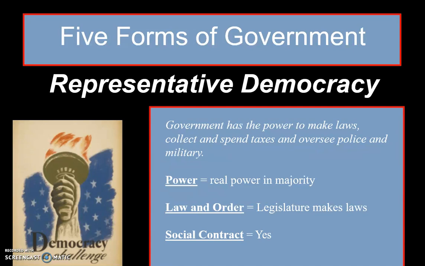Okay, so the power is really in the power of the majority. Do you have enough people to get enough votes to control government? If you do, then you can choose how or what laws are made, how to collect and spend taxes, and how the police and military act. Do we have a social contract? Yes, absolutely. If the government does not do what the people like, it gets voted out.